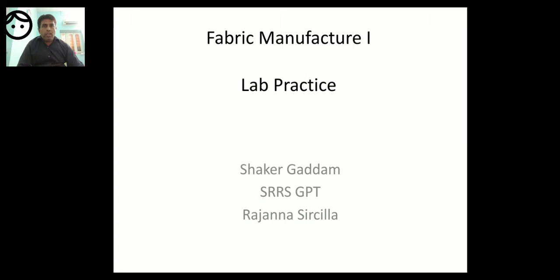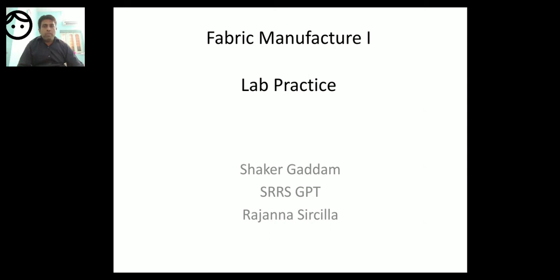Now we come to auxiliary mechanisms: warp stop motion, weft stop motion, warp protector mechanism, temples and brake. In weft stop motion, we studied the side weft fork mechanism and center weft fork mechanism. We discussed the center weft fork mechanism yesterday, and today we will deal with warp stop motion.